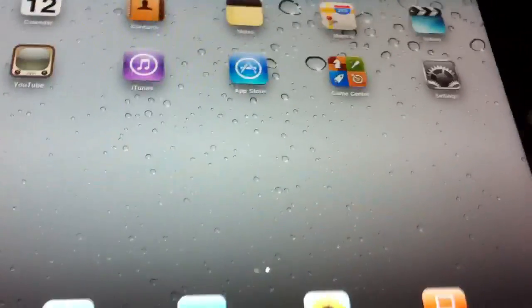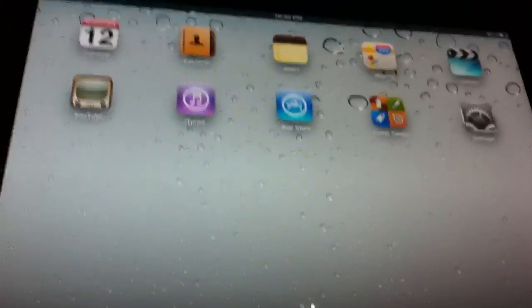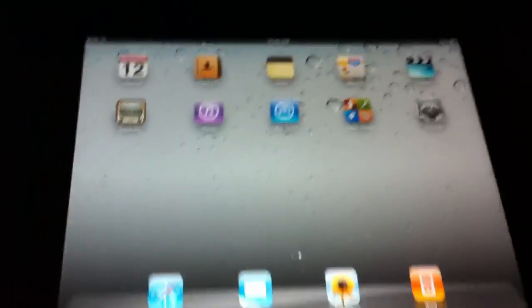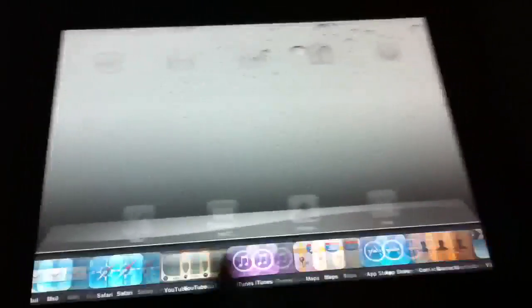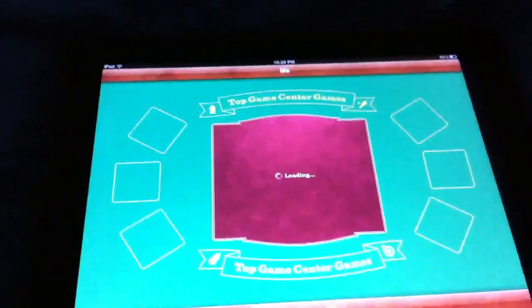I always like to check whenever there's a new release to see if it has voice control. And yeah, no voice control, unfortunately, but hopefully Apple will implement that in the future. But besides that, the multitasking gestures are very, very sleek. They're neat. Just go through apps like that.